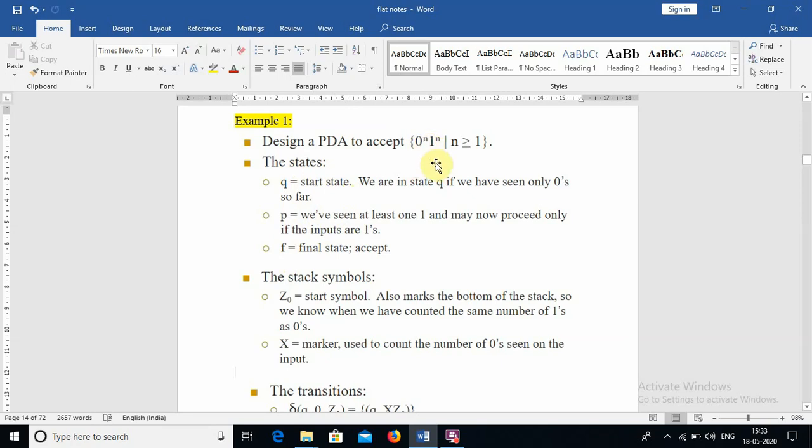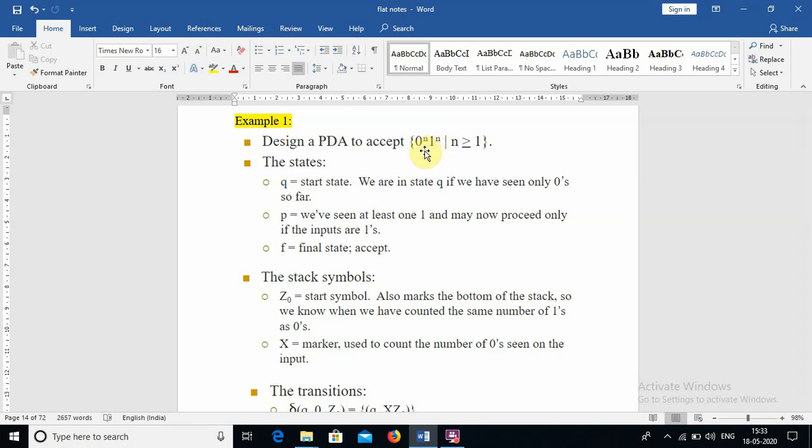PDA means it has to remember something, right? So here if you observe the language 0 power n, 1 power n, what does it mean? However many zeros exist, that many ones are to be constructed. So what is actually happening here? We have to remember how many zeros we constructed earlier, and only that many ones can be constructed. That means we have to remember the data here. So for that reason a stack is required. That is the reason we have a PDA.